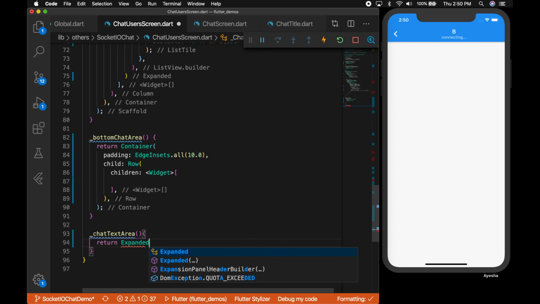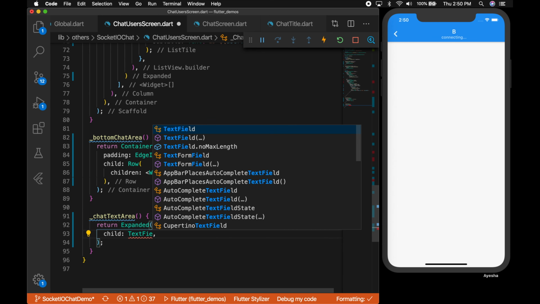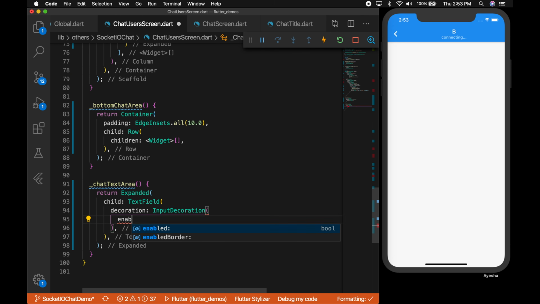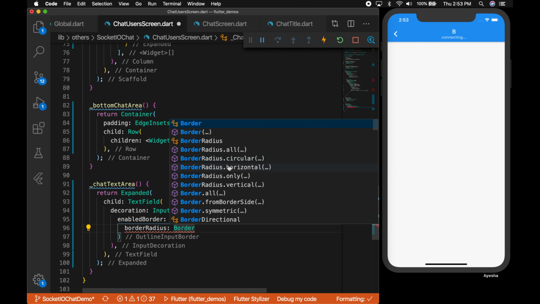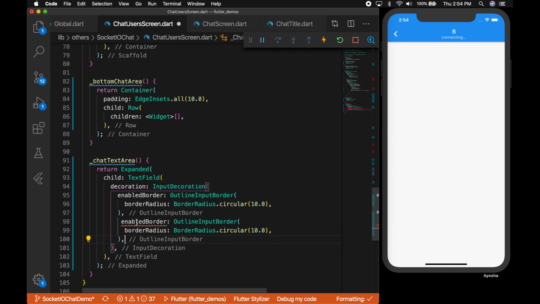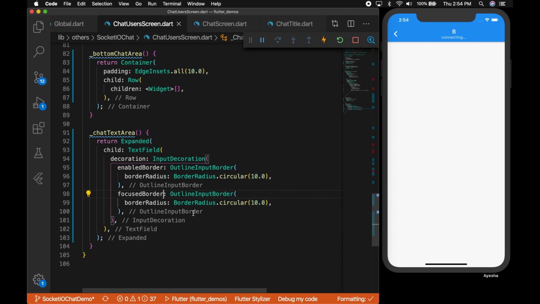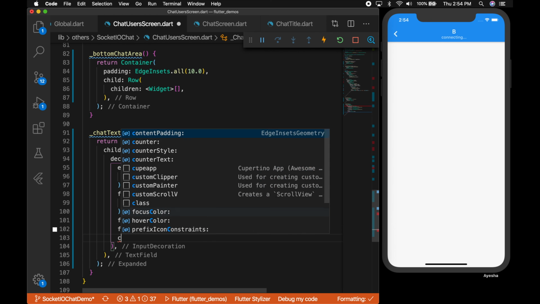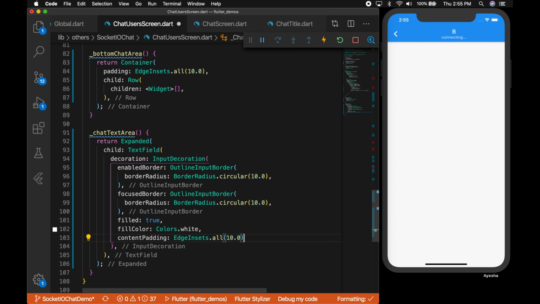So write a function chat text area that's going to return an expanded widget with a text field as a child. Let me set the decoration: input decoration with enabled border with a circular radius of 10 and a focus border with the same radius. Now let me set the fill to true and the fill color to white with a content padding of 10, and in text let me say type message.